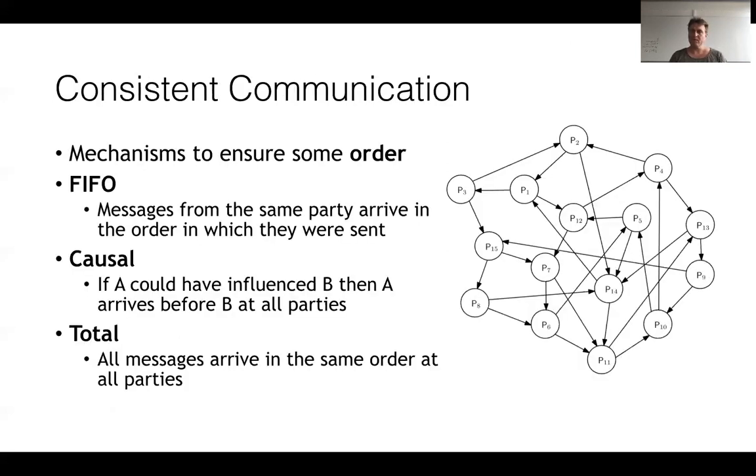And then, as I said, we will be looking at 3 different orders we would like to implement. One is called FIFO, which says that messages from the same party arrive in the order in which they were sent at all the other parties. Causal says that if message A could have influenced a message B, then A arrives before B at all other parties. And finally, total, as I said, all messages arrive in the same order at all parties.